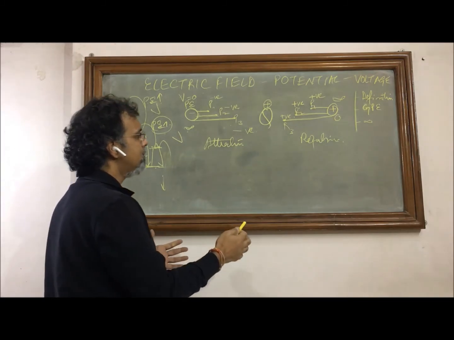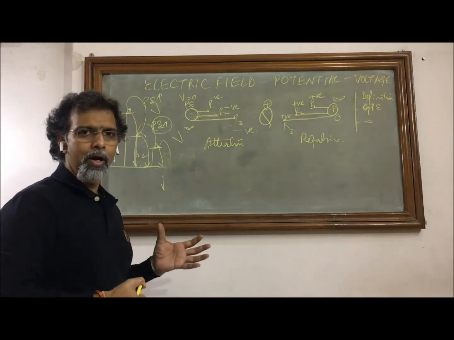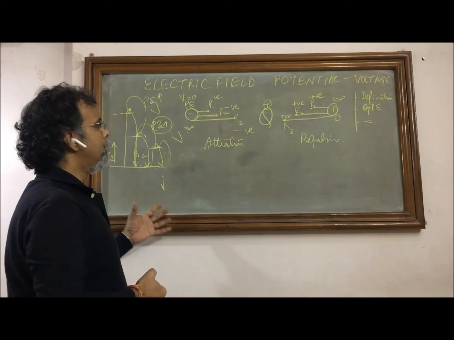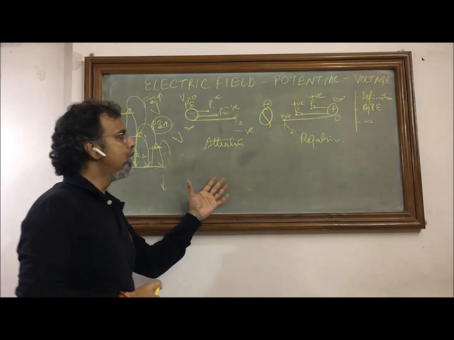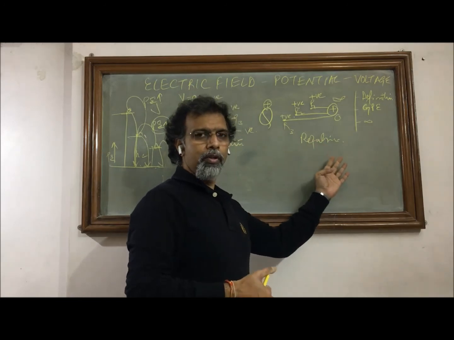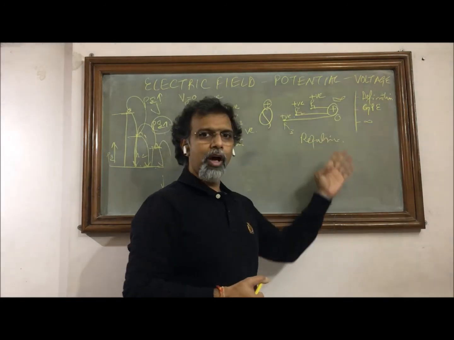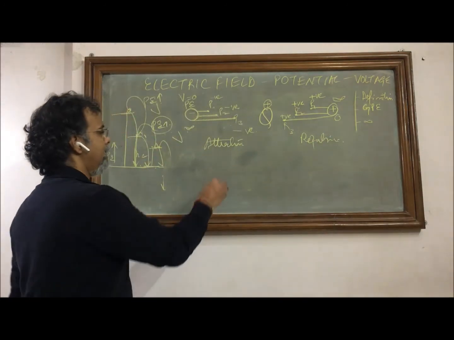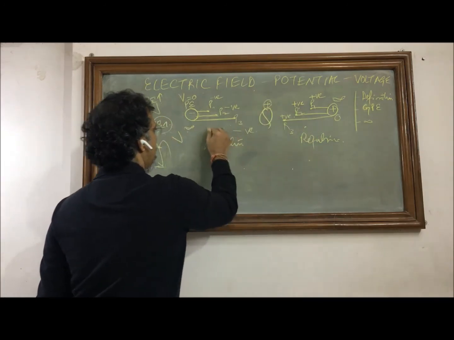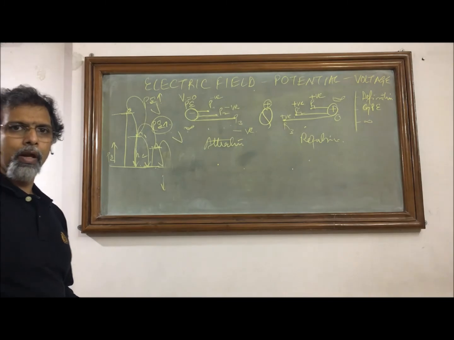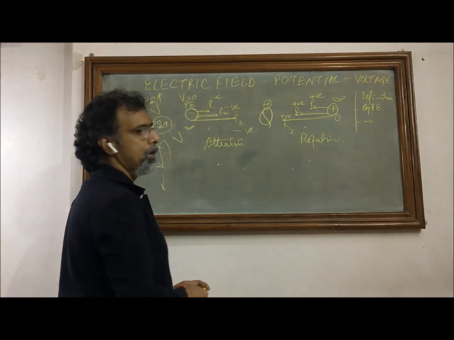So this is the concept of electric potential. It simply says that a work is required to be done. Either it will be done by the system, that means the potential energy will be lost, or it will be done by the external source, that means the potential energy of the charge will increase. But in any case, at any specific point, a work is required to be done, and that work done is electric potential.